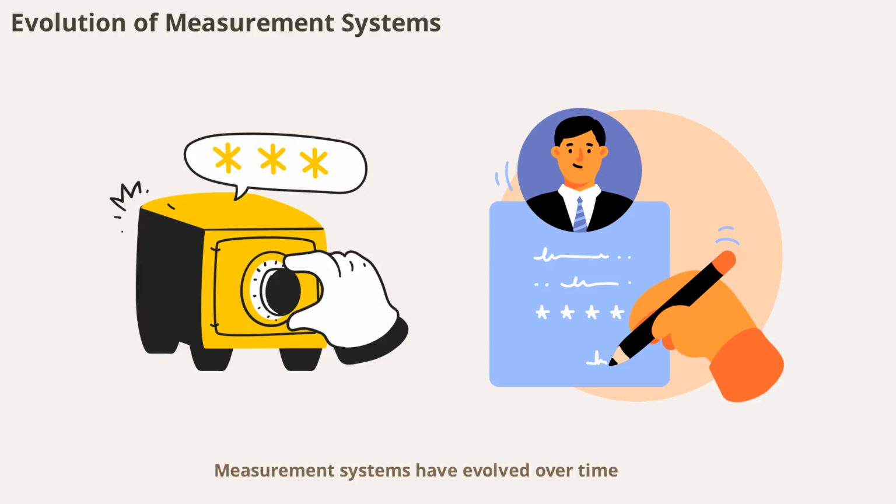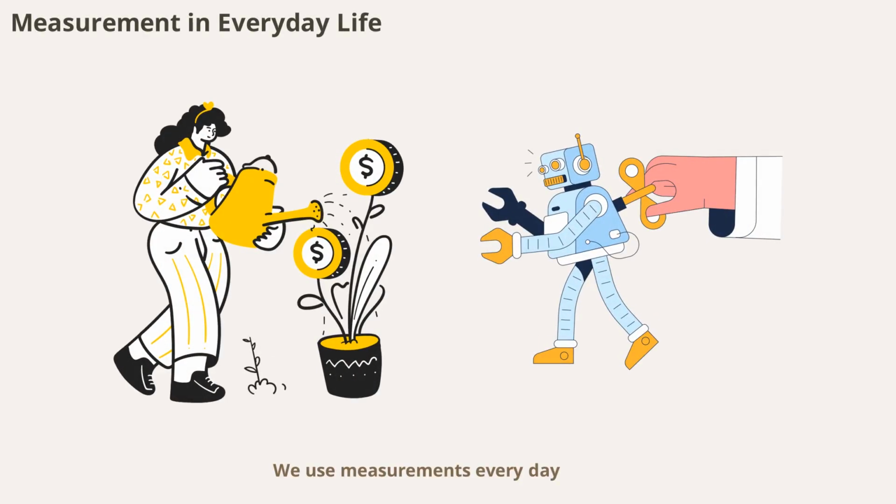Measurement systems have evolved over time, from ancient units based on body parts to the highly precise SI system we use today. This evolution reflects humanity's growing need for accuracy and consistency in science, trade, and daily life. We use measurements every day, from cooking recipes to measuring distances while traveling. Understanding units and measurements helps us make sense of the world and make informed decisions in daily activities.